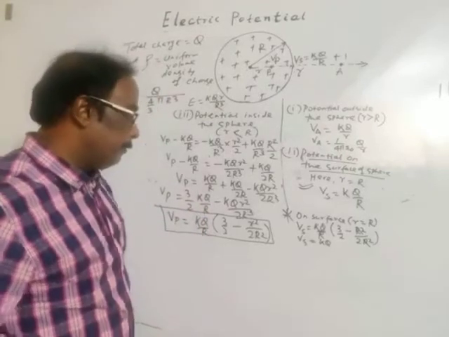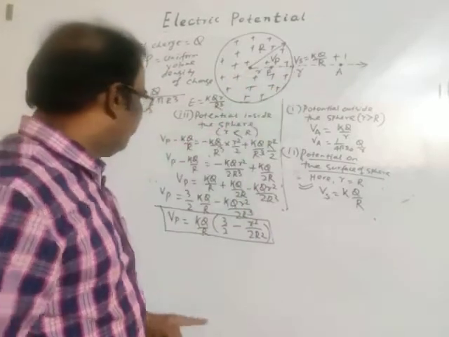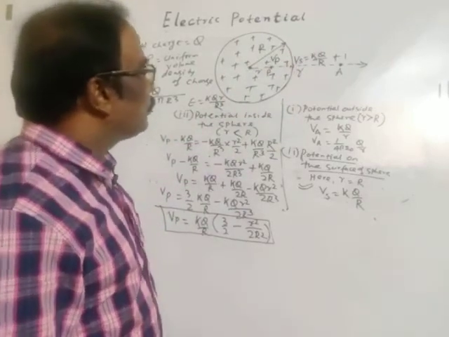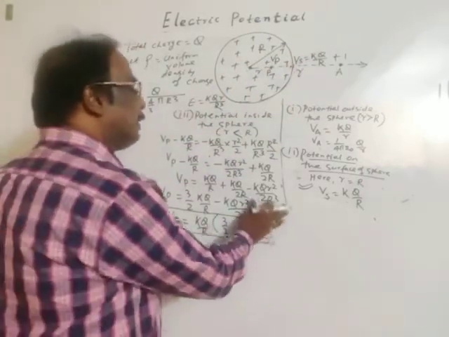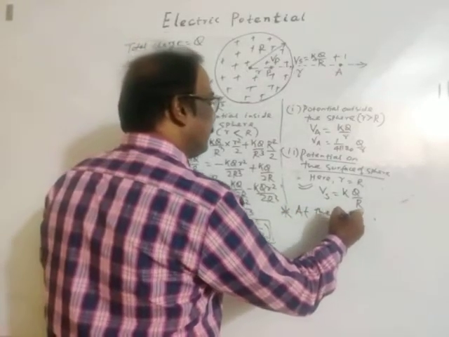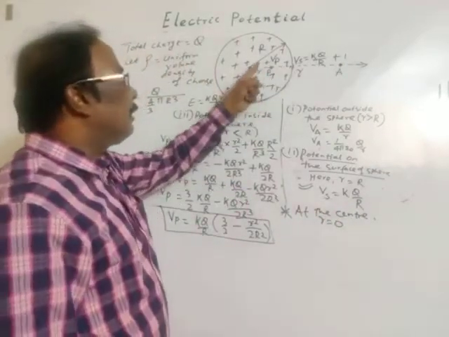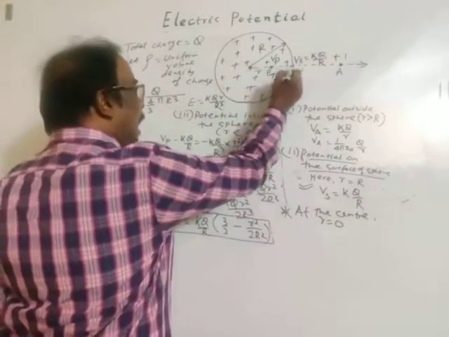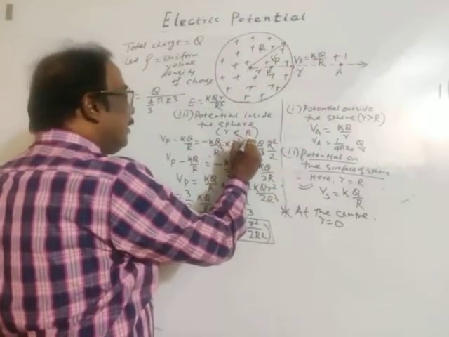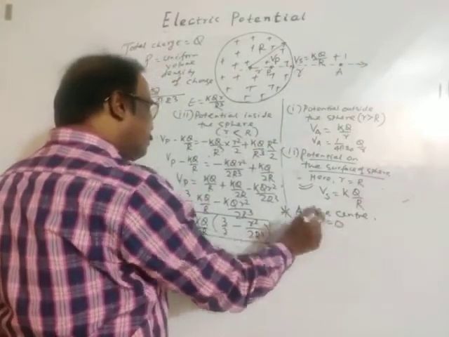No, it will not be like this, because potential varies as distance increases. On the surface, potential is KQ by R. Sorry, at the center, distance is 0. r is equal to capital R on the surface, r is less than radius inside, r is greater than radius outside, r is equal to 0 at the center.